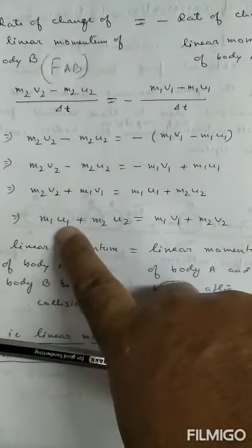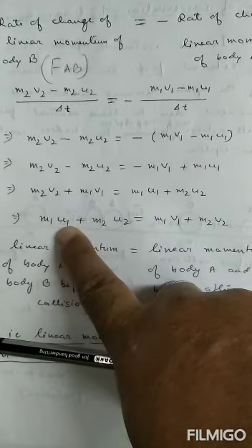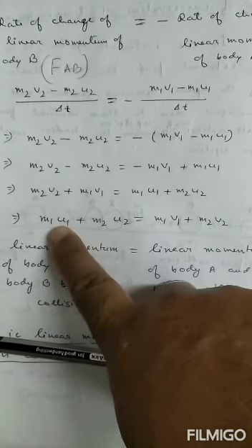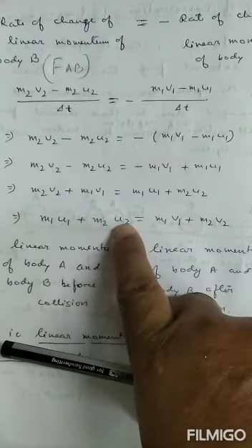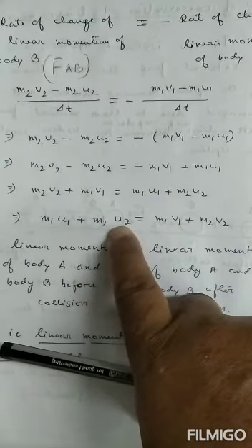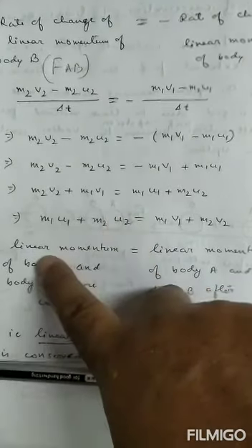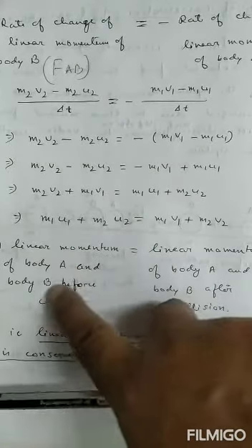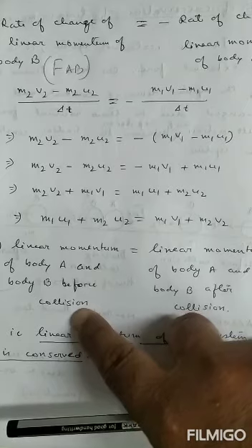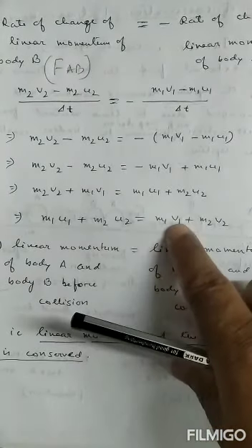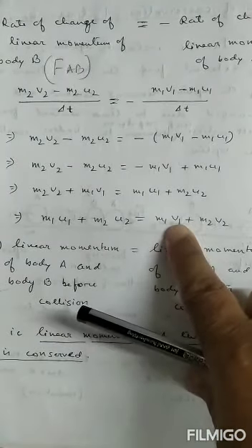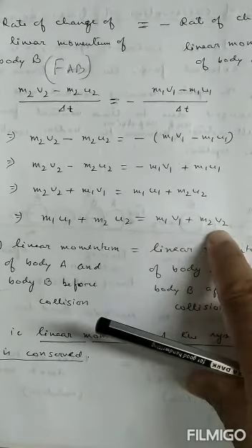What is m1 u1? m1 u1 is the initial momentum of A. What is m2 u2? Initial momentum of B. Therefore, m1 u1 plus m2 u2 gives you the linear momentum of A and B before collision. What is m1 v1? Final momentum of A. What is m2 v2?